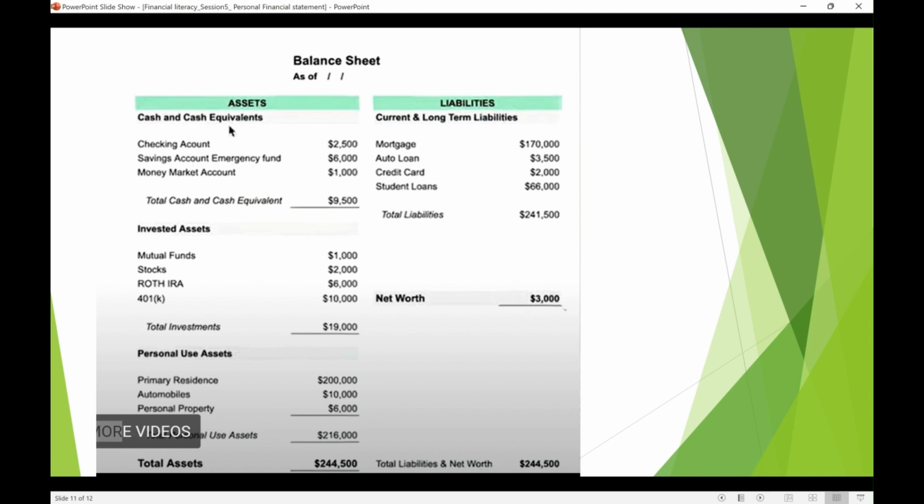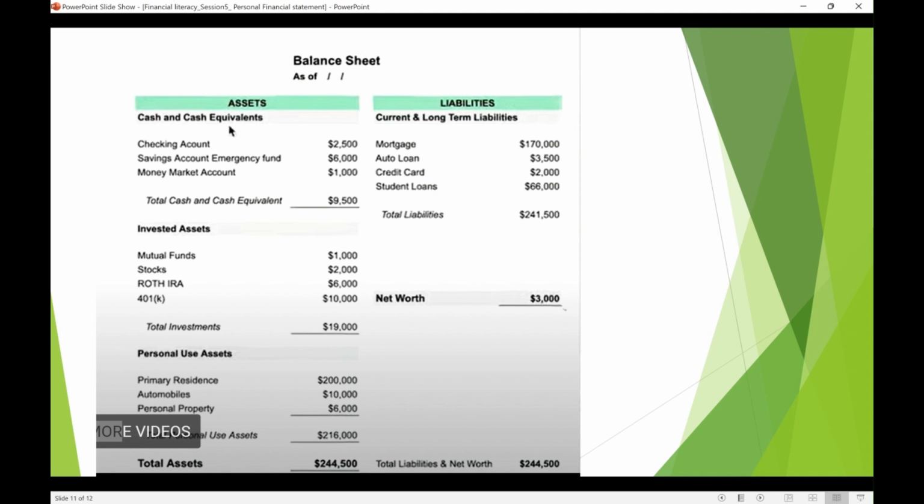Same with the car. You might have bought a car for like $50,000 10 years ago, and if you sell the car today, its worth is only $10,000. So we have to put that $10,000 here. Similarly with any other jewelry. You might have bought gold for like $3,000 about 5 years ago, and it's worth like $6,000 today.